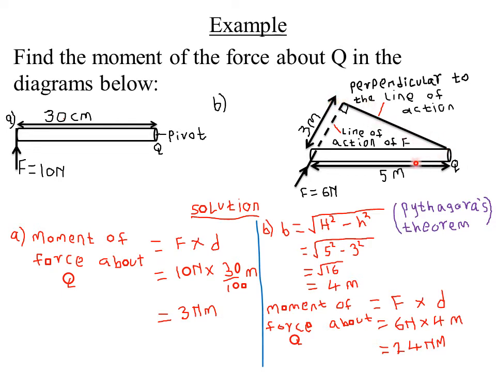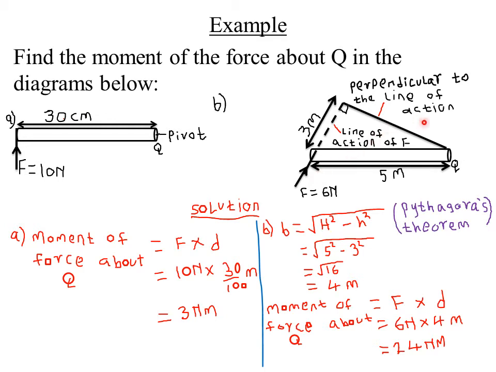So if you took 5 meters as your D, or the perpendicular distance, it will actually be wrong. Why? Because this 5 meter is not the perpendicular distance. That is, the 5 meter from Q is not meeting our line of action of force at an angle of 90. This angle is not actually 90. It is likely to be more than 90 degrees.